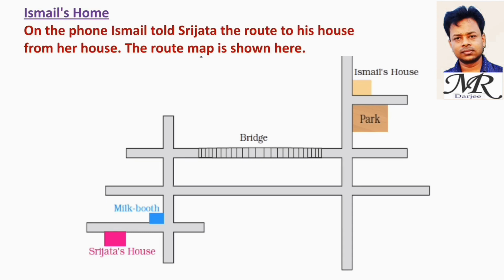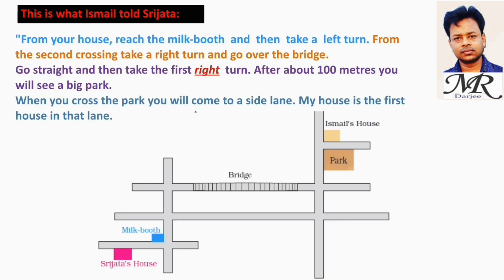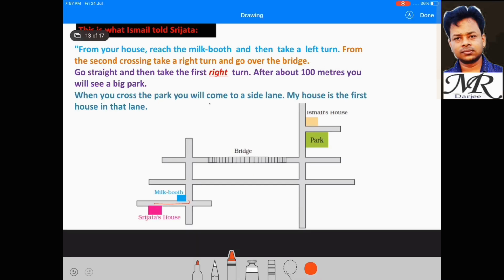Ismail's house. On the phone, Ismail told Srijata the route to his house from her house. The route map is shown here. This is what Ismail told Srijata. From your house, reach the milk booth and then take a left turn. From the second crossing, take a right turn and go over the bridge. Go straight and then take the first right turn. Right turn?